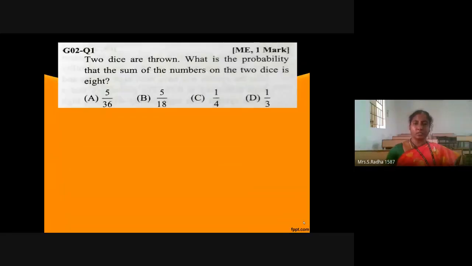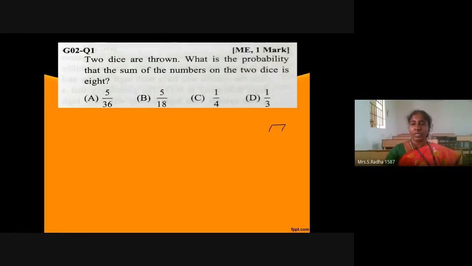Two dice are thrown. What is the probability that the sum of the numbers on the 2 dice is 8? Okay. The thing is, we know a dice means it will be a cubical structure.